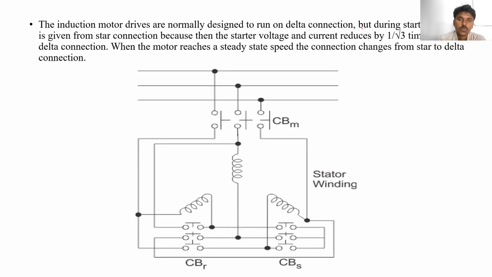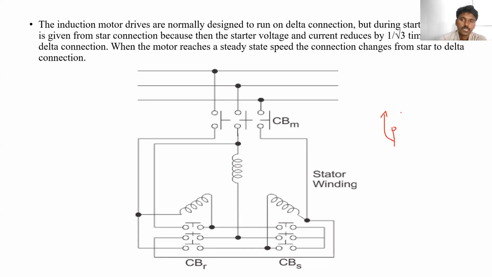Whenever the switch is moving, for example, the switch is like this. When the switch is moving downside, the circuit is connected in star connection. After a few seconds, we move this handle to the upside. Then the star connection is disconnected and the delta connection is connected.